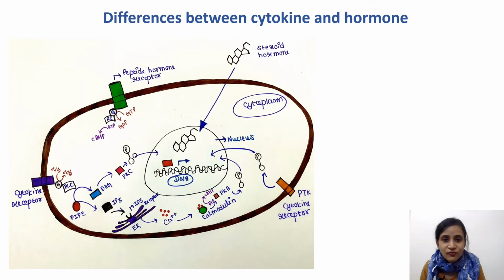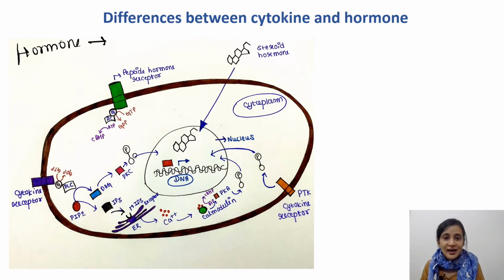Now we have to know the difference between cytokines and hormones. Cytokines and hormones both require a cell surface receptor to act on a particular cell, which we already know. Now, hormone is of two types, right?